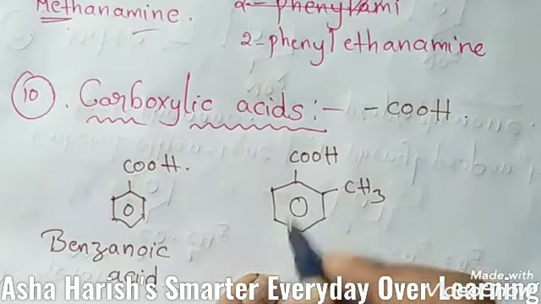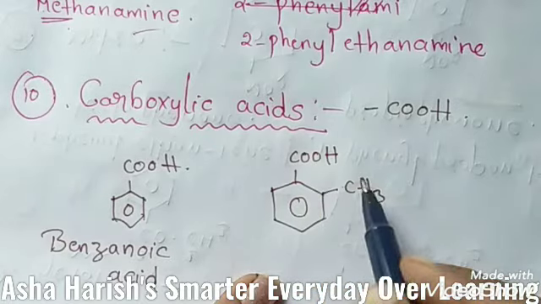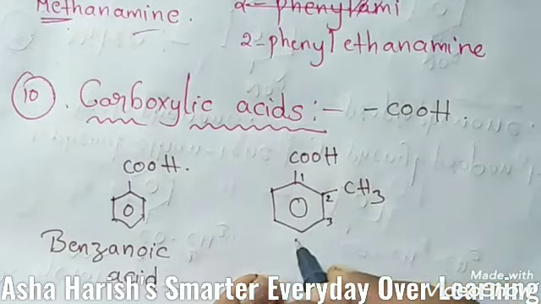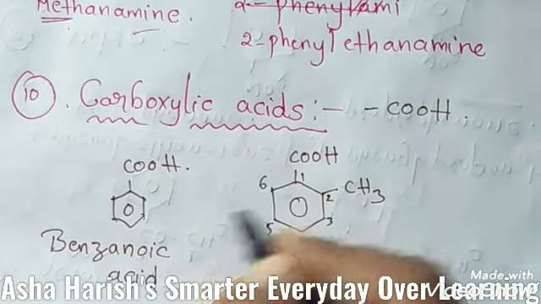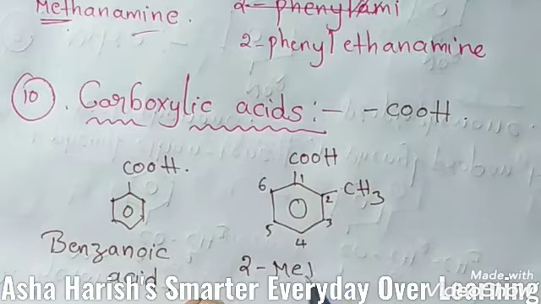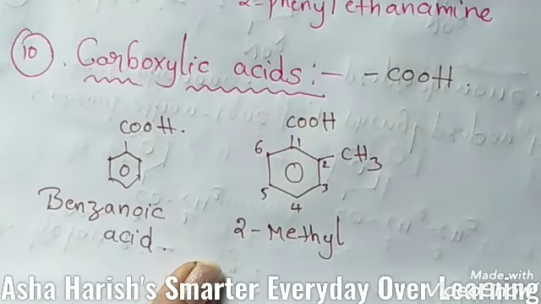See the second example: to this compound one COOH carboxylic group is attached, and a methyl group is also attached. This is the first carbon, second carbon, then 4, 5, 6 carbons. Now the name should be 2-methyl benzenoic acid.